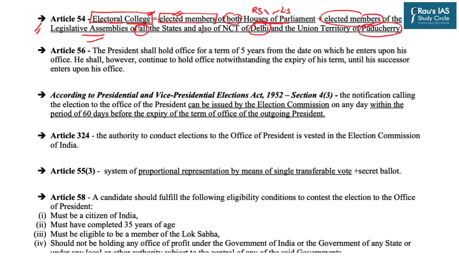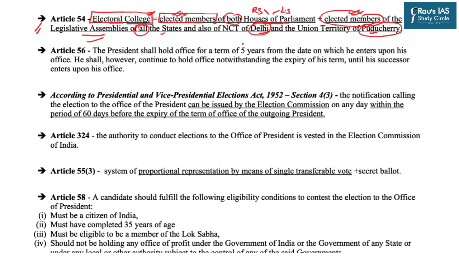So I am again repeating it. The composition of the electoral college consists of the elected members of both the houses of parliament, elected members of all the state assemblies, as well as members of Delhi and Puducherry.